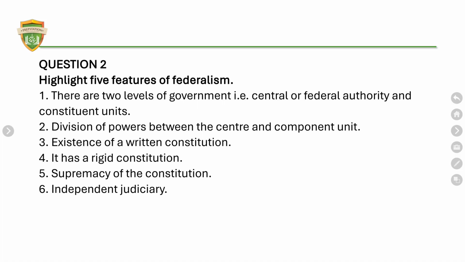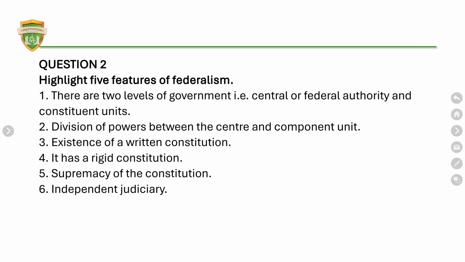Question 2, highlight 5 features of federalism. What is federalism? These are the things. It says there are 2 levels of government. You have the central or federal authority and the component states, or the constituent units. Division of powers. In a federal system, powers are shared by the federal government and the component states.